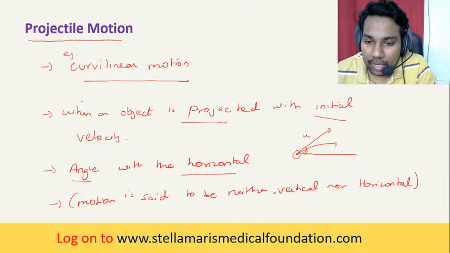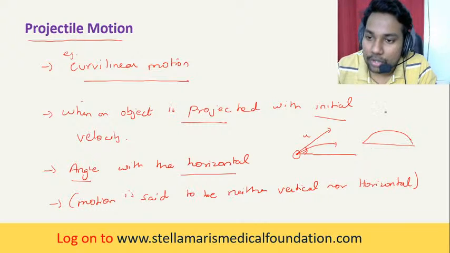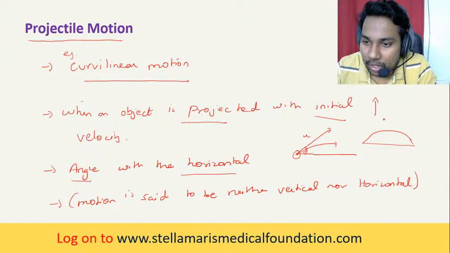The motion is neither vertical, we cannot say the object is moving like this. When projected, the object will move from here to here. So the object is neither vertical nor horizontal. This is wrong and this is also wrong.